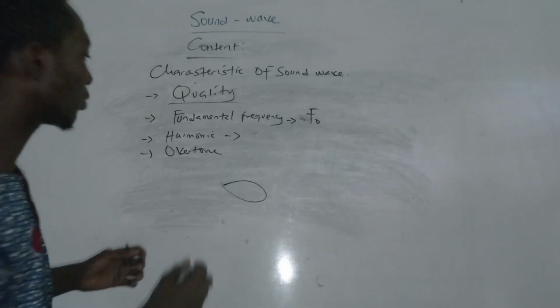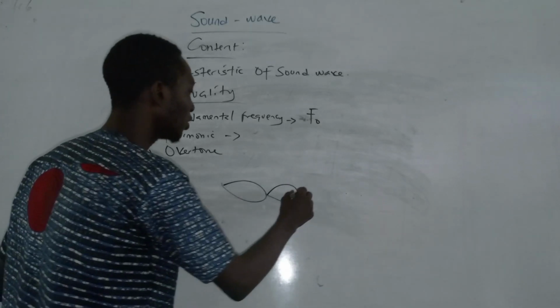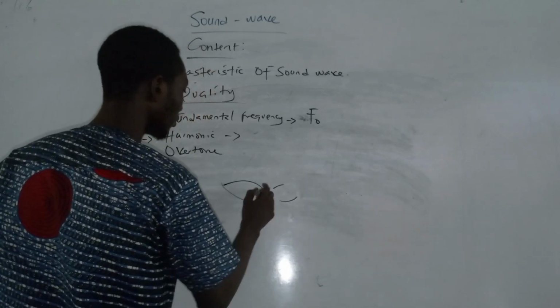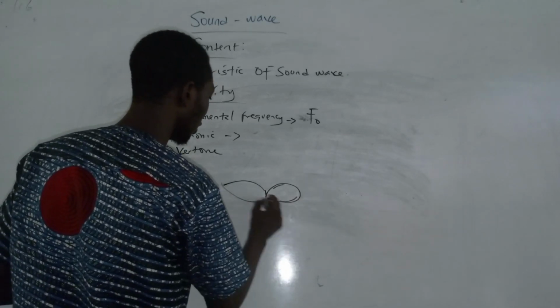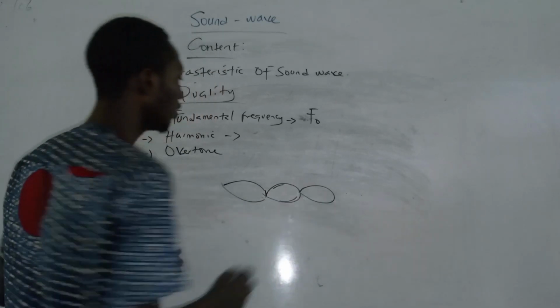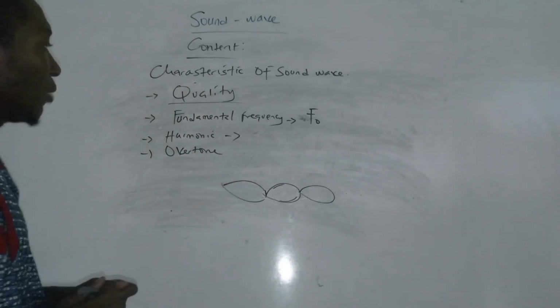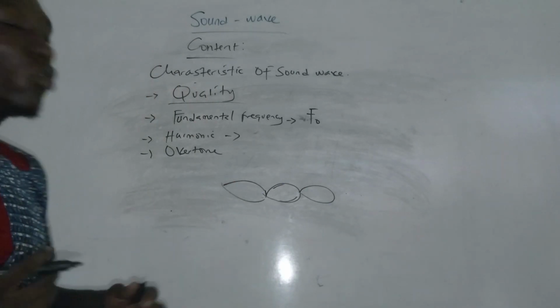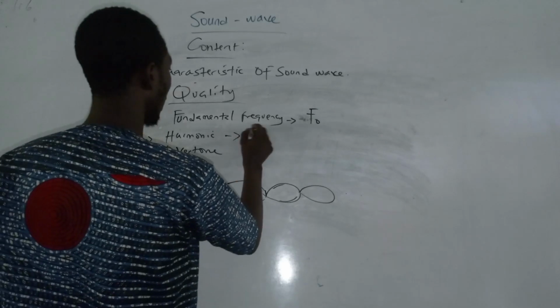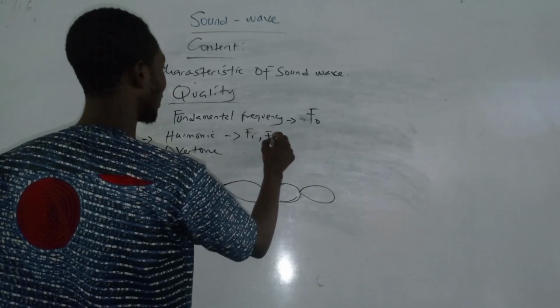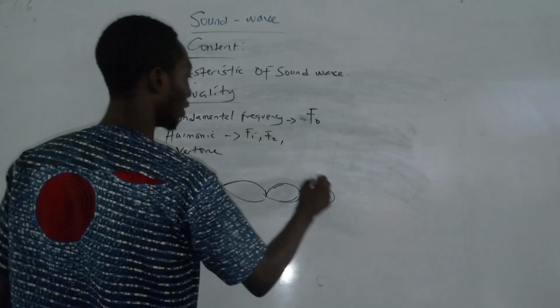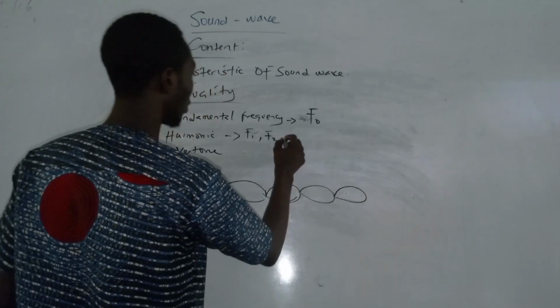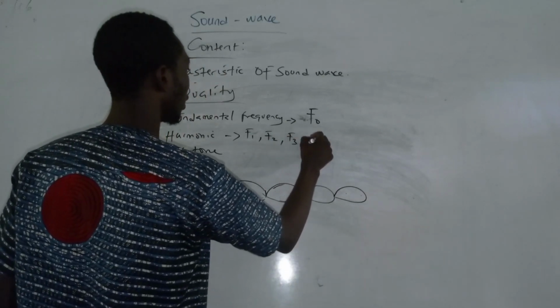Then if you have more than one fundamental frequency, like if multiple of these are produced, let me just join them together like this. If multiple of these are produced, are we together? Then we call it harmonics, which is F1, F2, F3, F4.